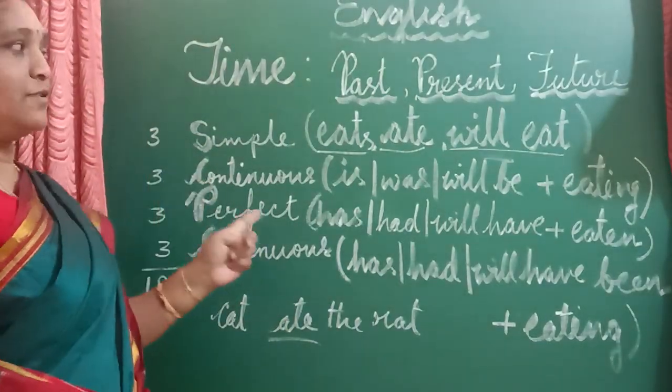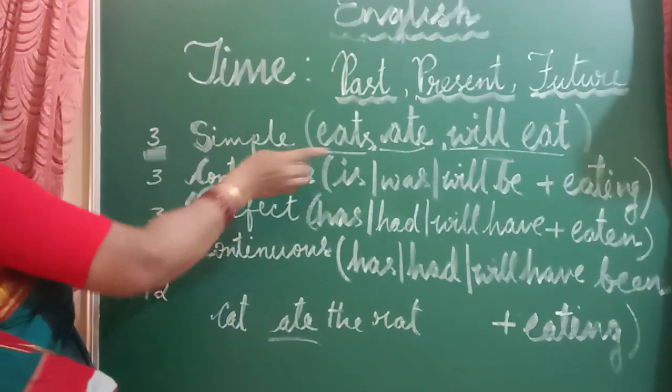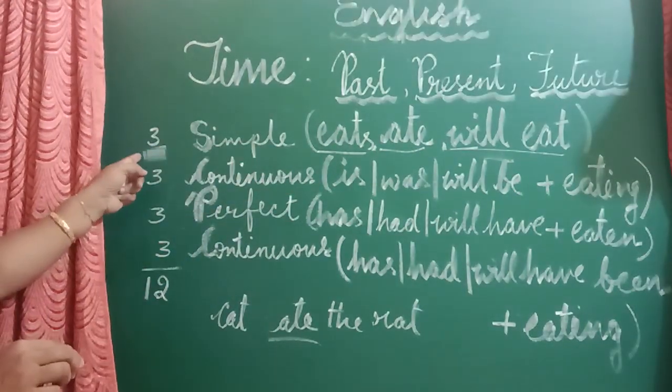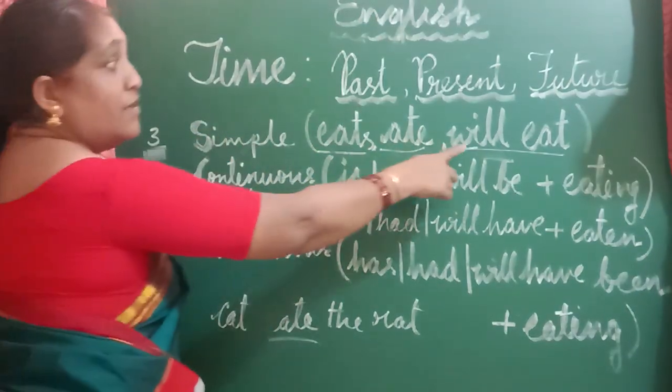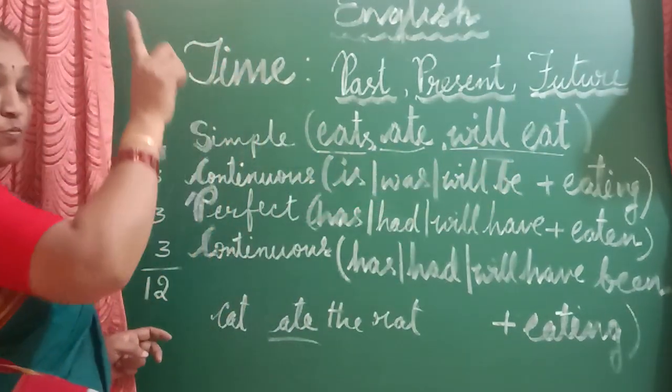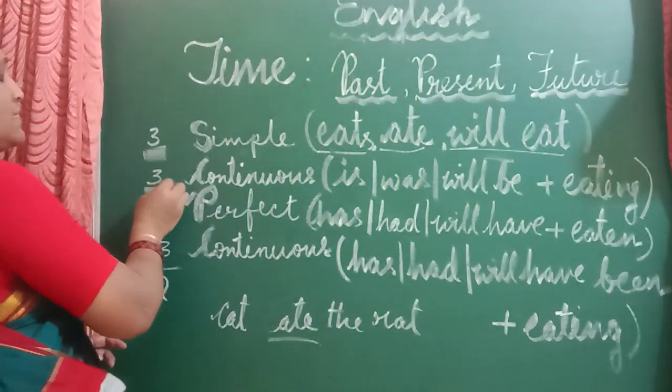Okay, now we will go to the continuous tense. We made three sentences for simple tense: simple present tense, simple past tense, simple future tense. Will eat tomorrow. From here onwards, it is going to eat. Will eat.